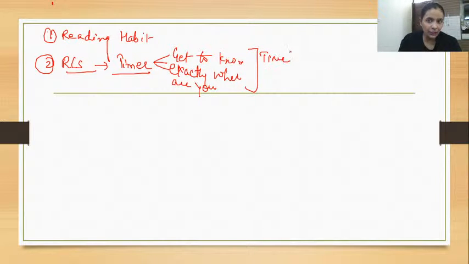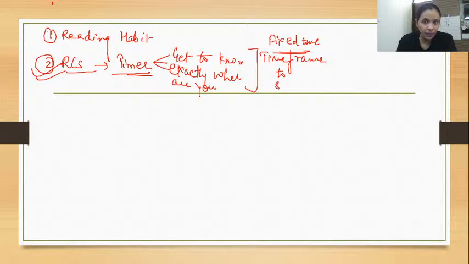The time frame is really important. There is no point practicing RCs in unlimited time. No guys, this is the wrong strategy to practice RCs. Always have a timer, a fixed time, to solve RC questions. This is the second thing I'm telling you.